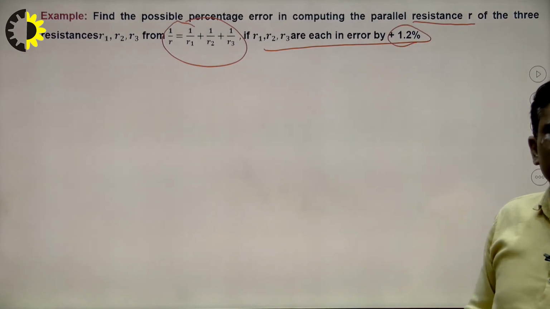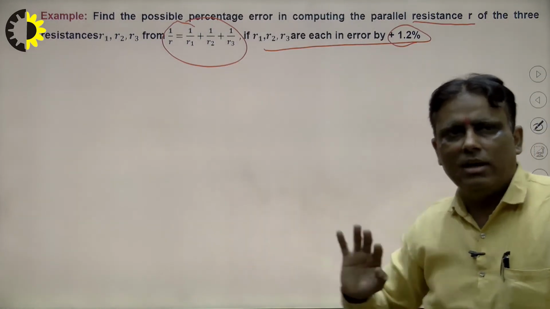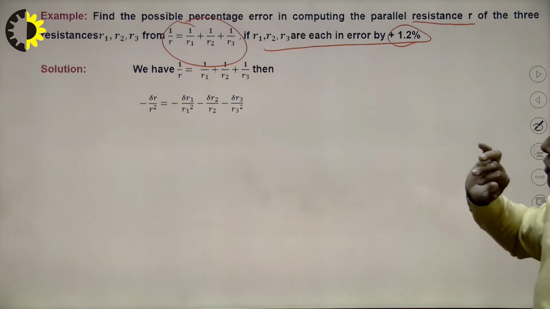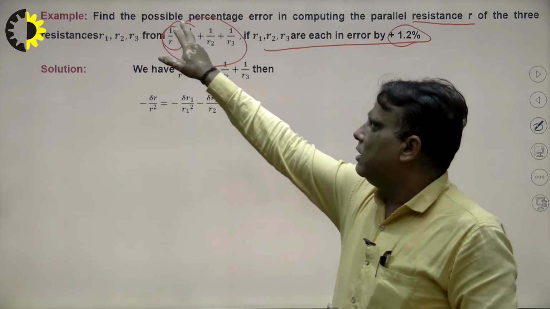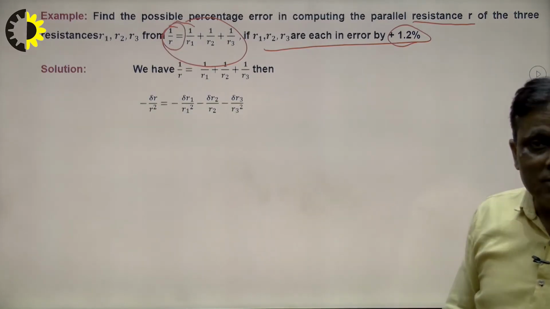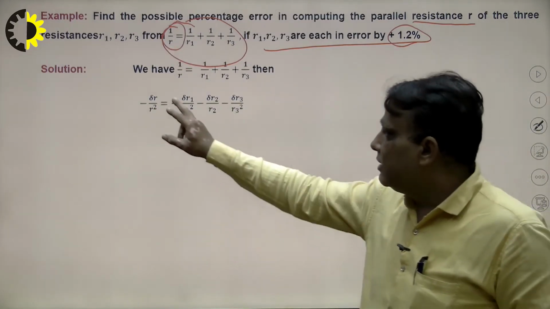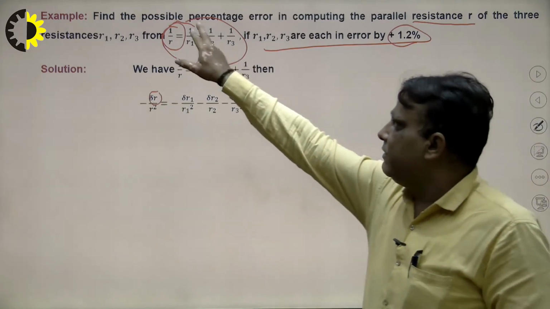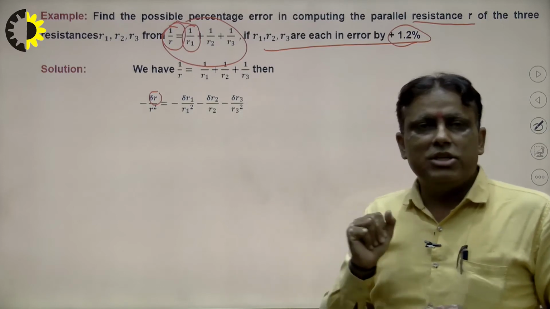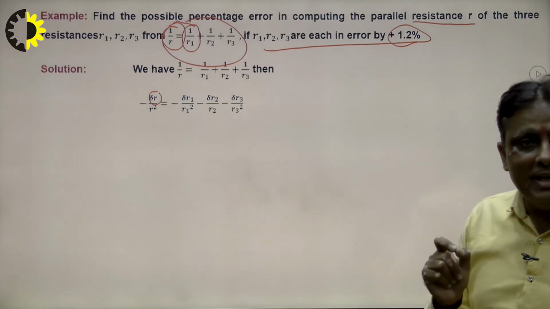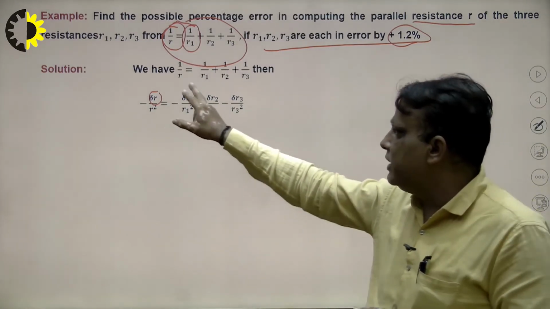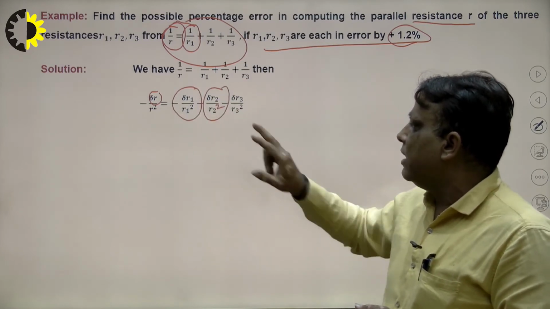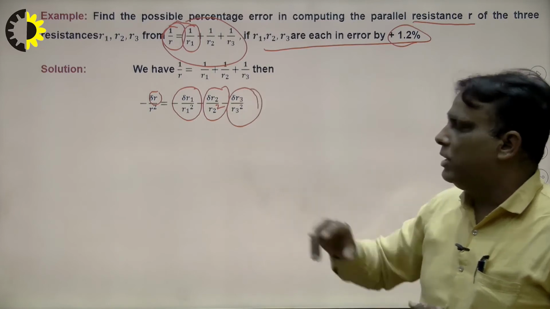So how to calculate? First of all we differentiate here, right? What will be the answer of differentiation? What is the differentiation of 1 upon r? The differentiation of 1 upon r is minus 1 upon r square into delta r, that means a small change in r, right? In the same way, the differentiation of 1 upon r1 is equal to minus 1 upon r1 square into delta r1. I write here. In the same way, delta r2 upon r2 square. In the same way, delta r3 upon r3 square.